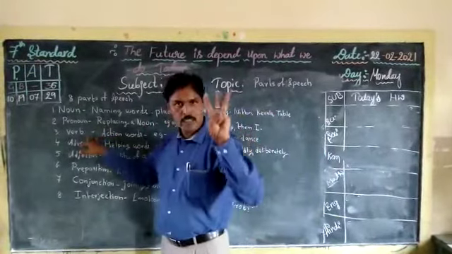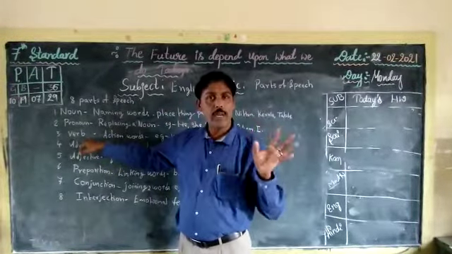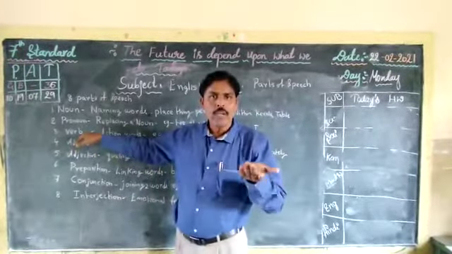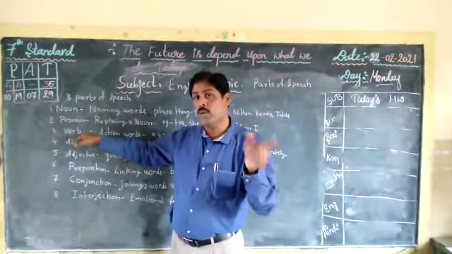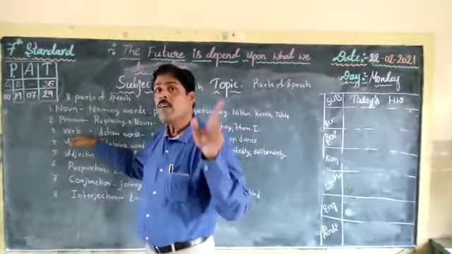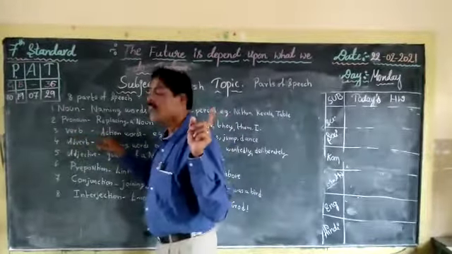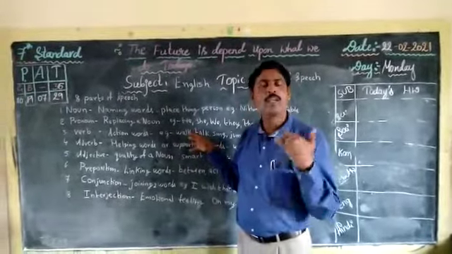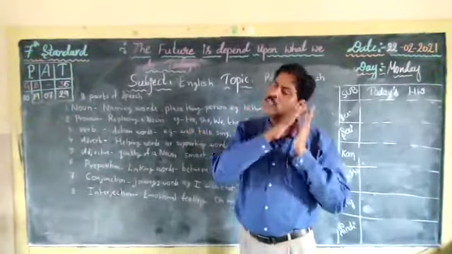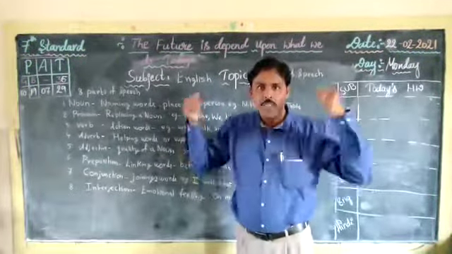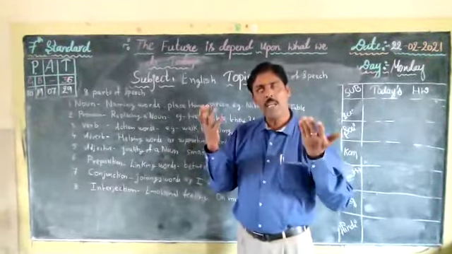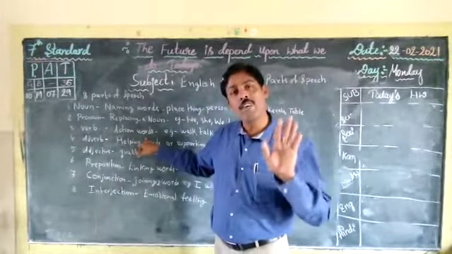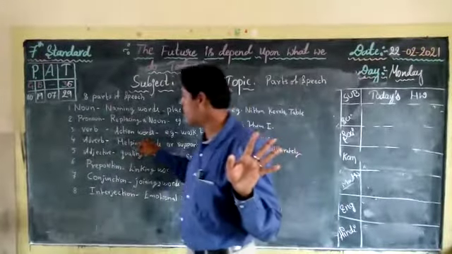The next third one, verb. What is a verb? All the action words you do, whatever the work you do, is called an action. You're doing an action there. You're doing a work there. So all the work that you do is called verb. So what are the action words? Action words are like walk, talk, dance, eat, sleep, jump, dream. All that are your action words. So all the action words are called verb, children. Is it clear, all of you?